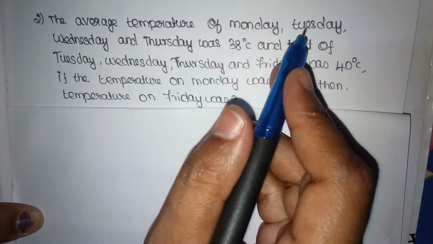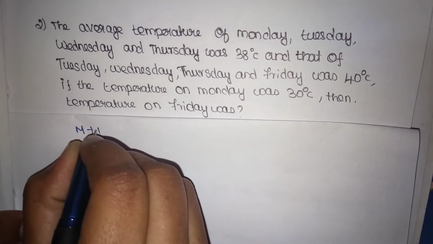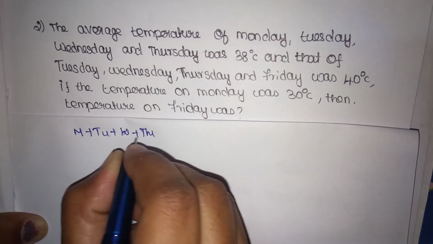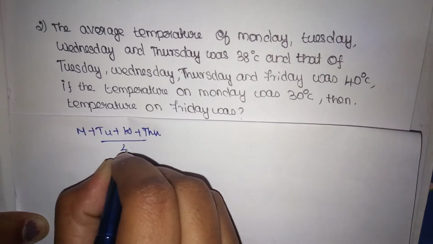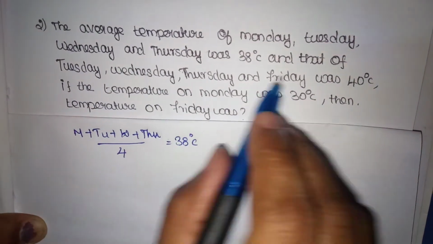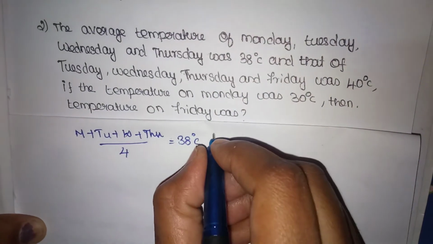Average temperature of Monday, Tuesday, Wednesday and Thursday is 38 degrees Celsius. So Monday's temperature plus Tuesday's plus Wednesday's plus Thursday's temperature divided by 4 will be equal to 38 degrees Celsius. Next, that of Tuesday, Wednesday, Thursday and Friday is 40 degrees Celsius.